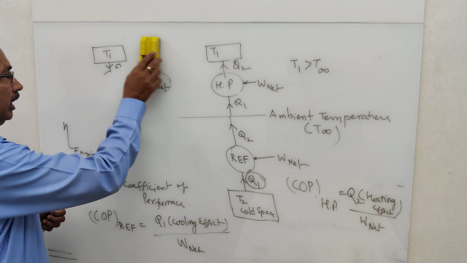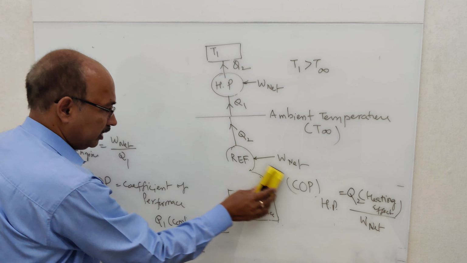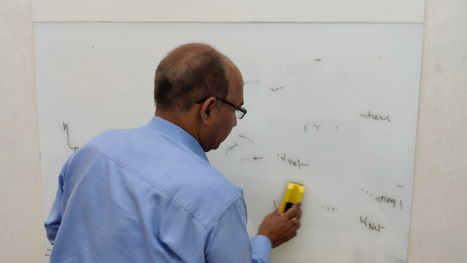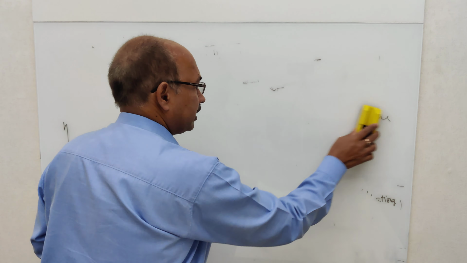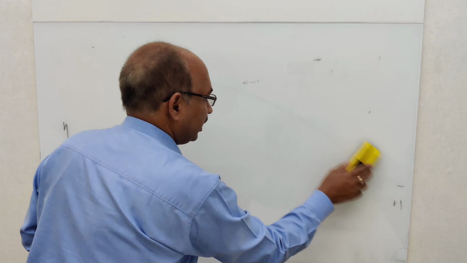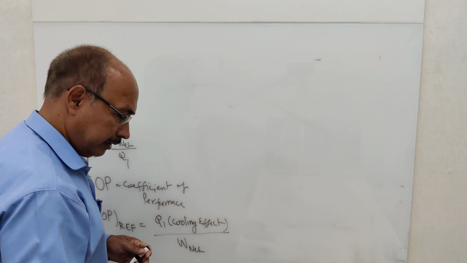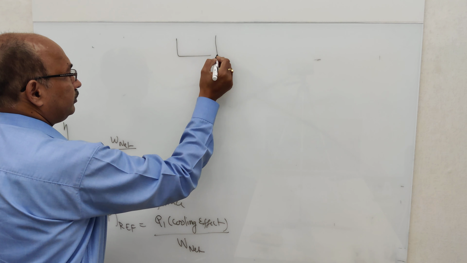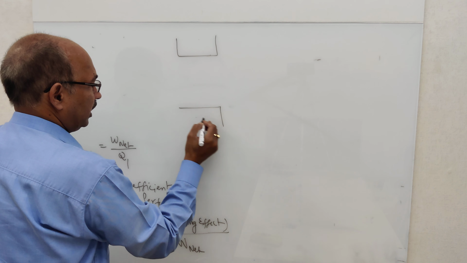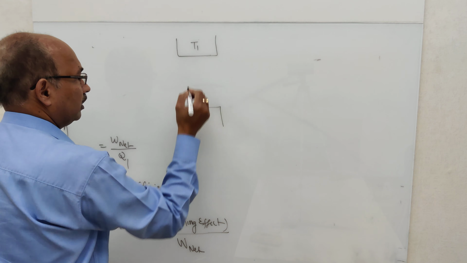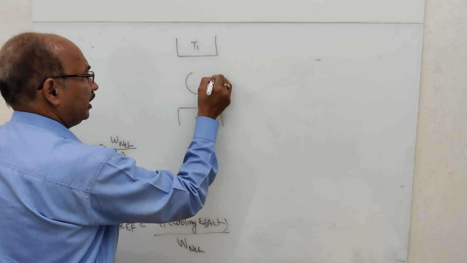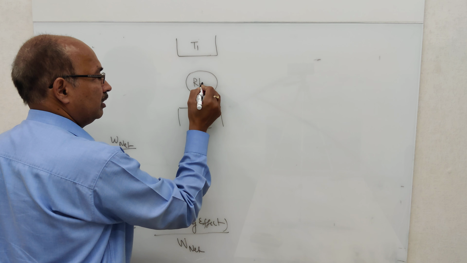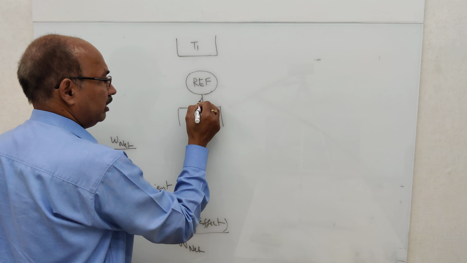Now I explain one very small thing. Suppose both heat pump and refrigerator, they are working under the same temperature limits. So what is the relationship between their COPs? So for example, you have two temperature limits, say T1 and T2, and you have a say Carnot refrigerator or reversible refrigerator.